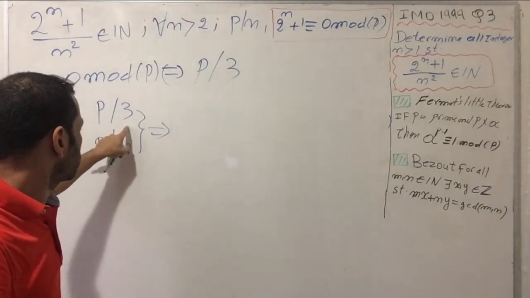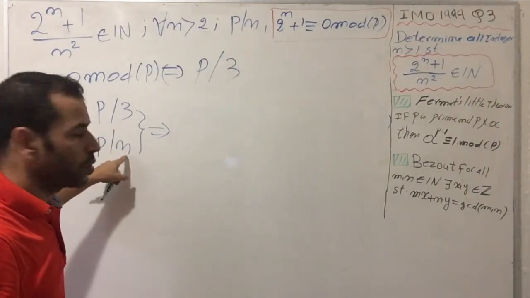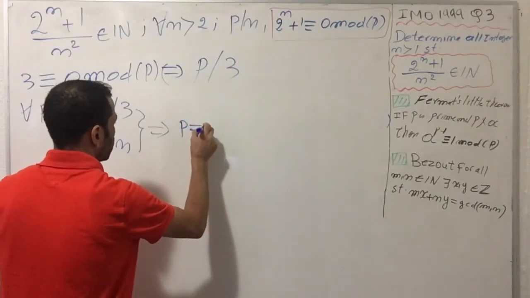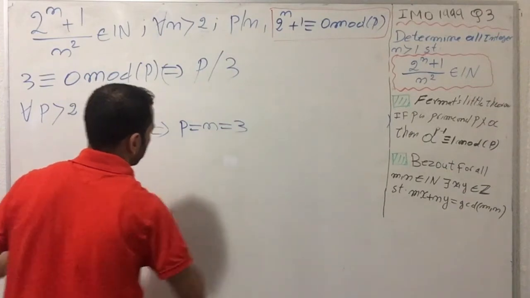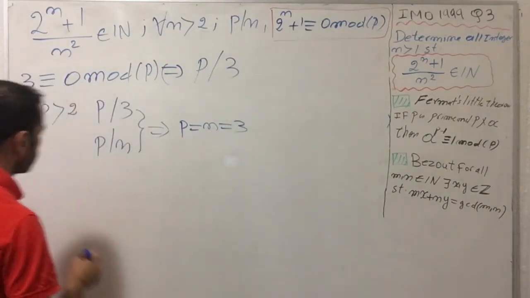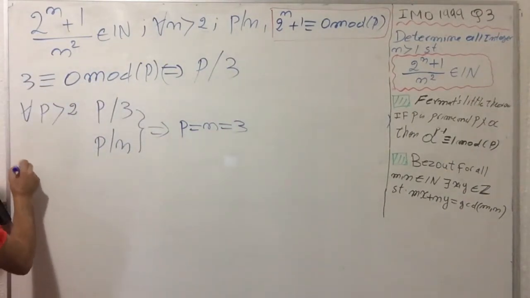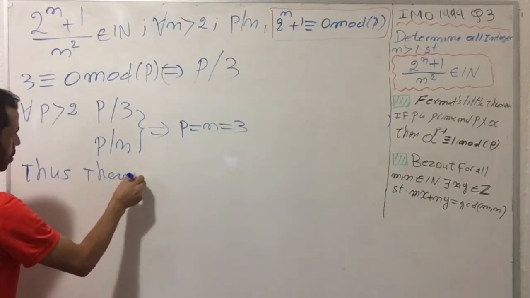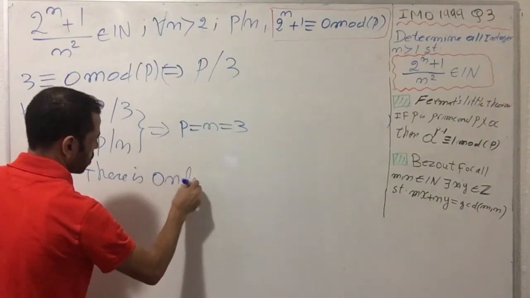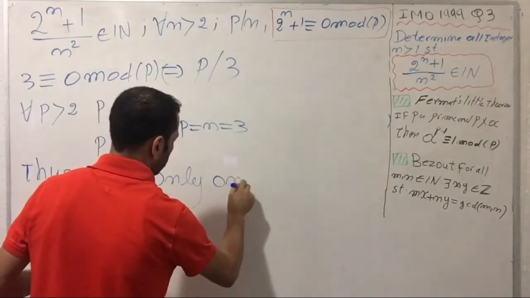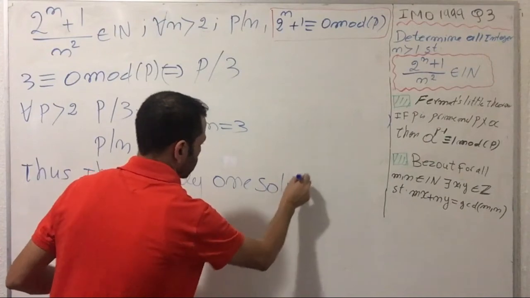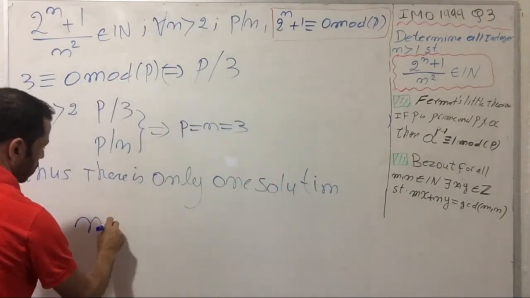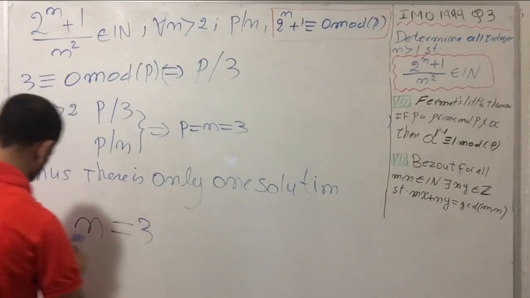Since p divides 3, this will happen if p equals n equals 3. Thus there is only one solution, which is n equals 3.